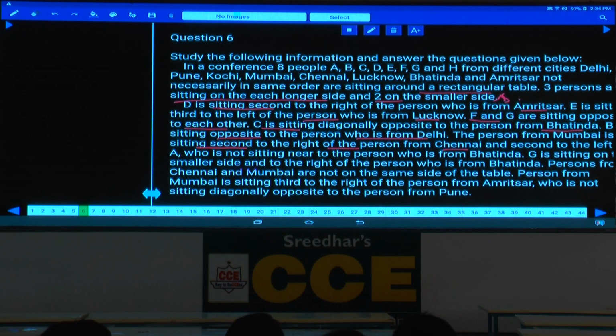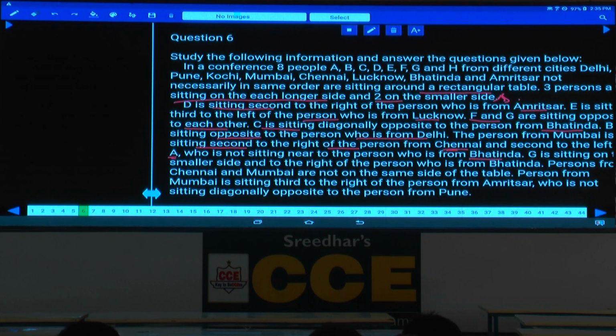And the person from Mumbai is seated second to the left of A, isn't it? That means this person from Mumbai is seated equidistant between A and the person from Delhi or Chennai. Seated second to the right of Chennai and second to the left of A, who is not seated adjacent to the person from Bathinda.